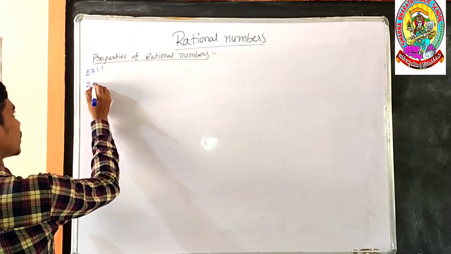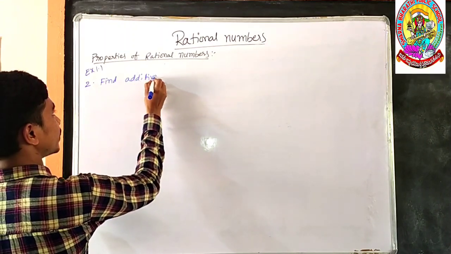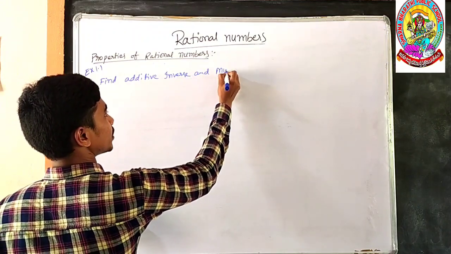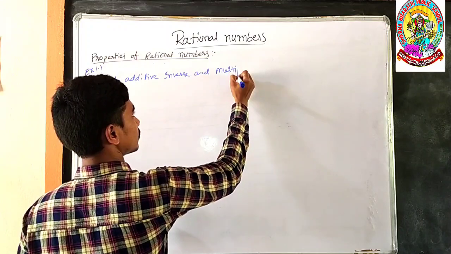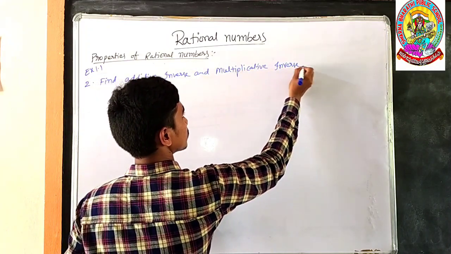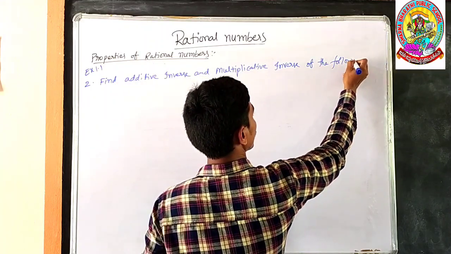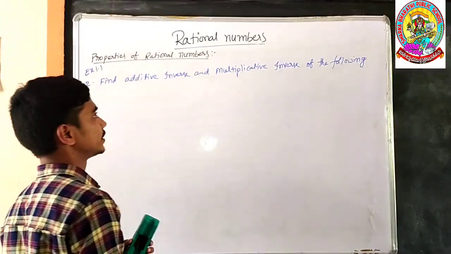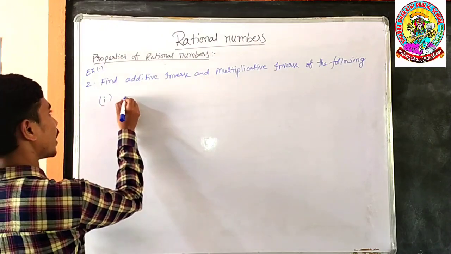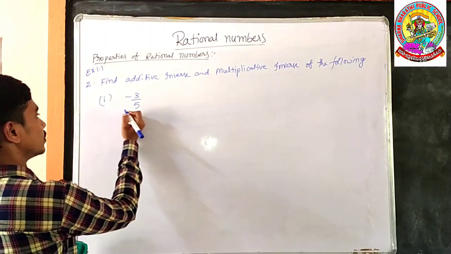Exercise 1.1, second one: find the additive inverse and multiplicative inverse of the following. We have to find the additive inverse and multiplicative inverse of the following. What is the first one? The first one is minus 3 by 5. Minus 3 by 5. Additive inverse.